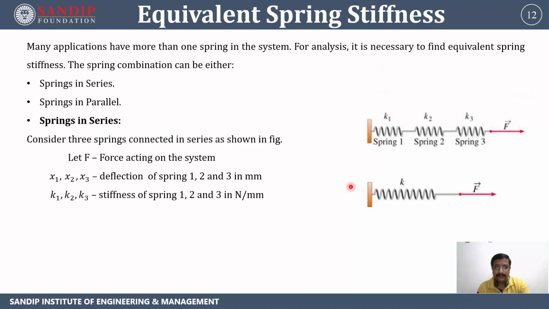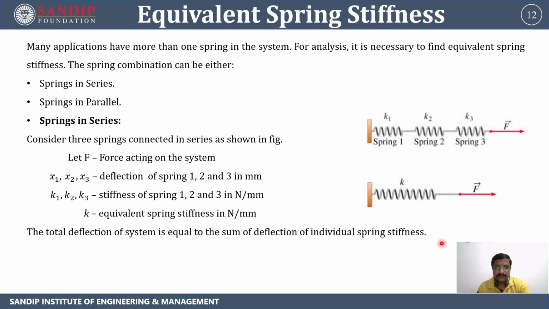K1, K2, K3 are the stiffnesses of springs 1, 2 and 3 in Newton per mm. K equivalent is the equivalent spring stiffness in Newton per mm. Over here we can see we have converted these three springs into an equivalent spring, and after converting, we have to calculate this equivalent spring stiffness.